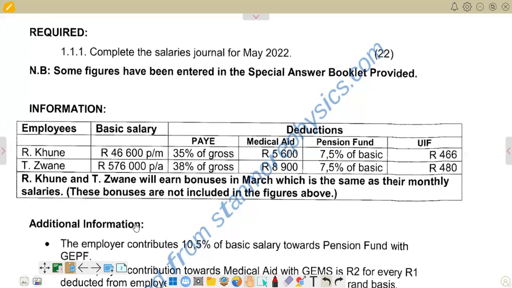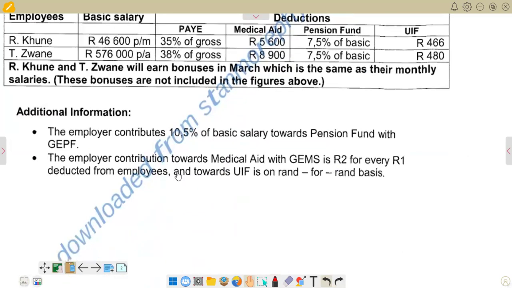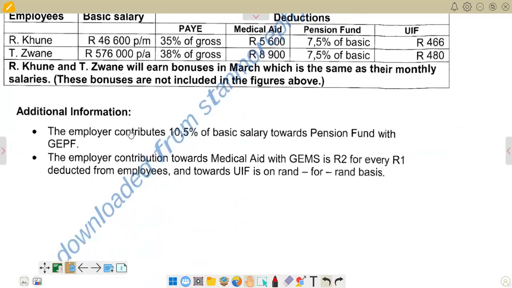So we go to the additional information that we are also given there, whereby we are told that the employer contributes 10.5% of basic salary towards pension fund with the GEPF. So it means in terms of the pension fund, we are going to say 10.5%, and then we multiply by the basic salary.